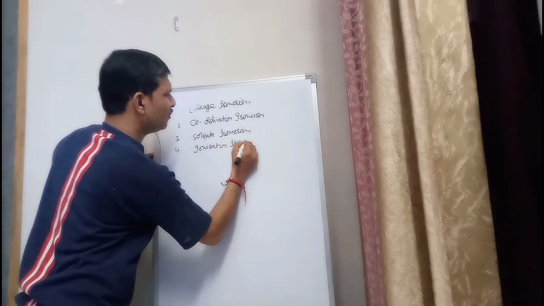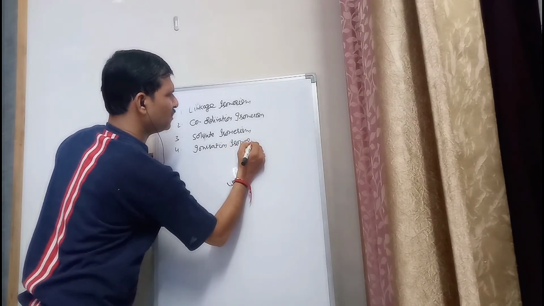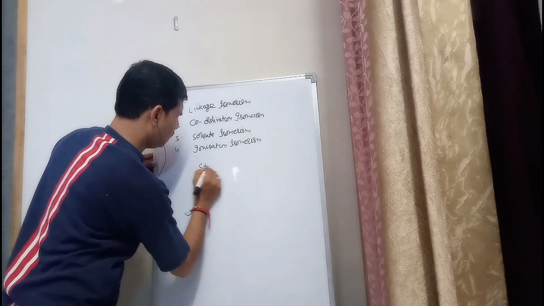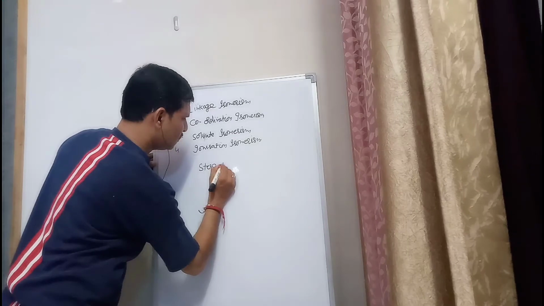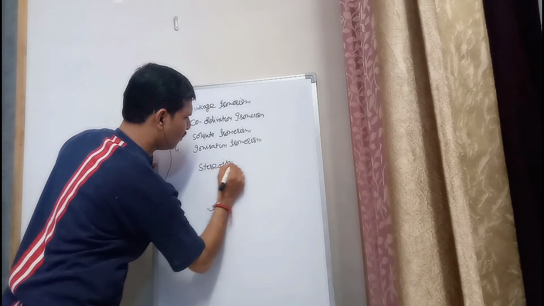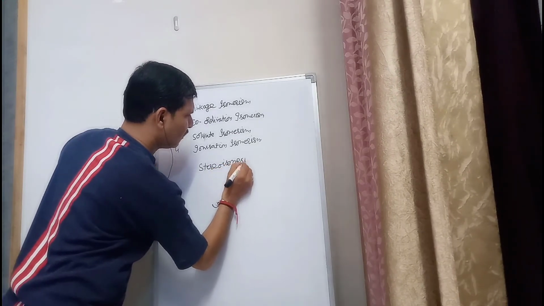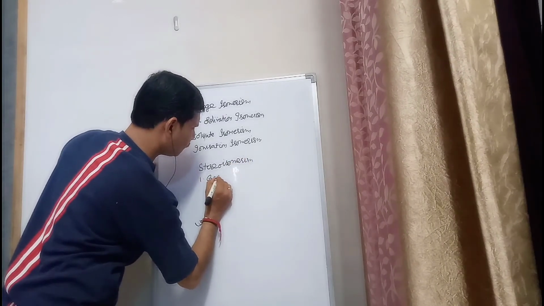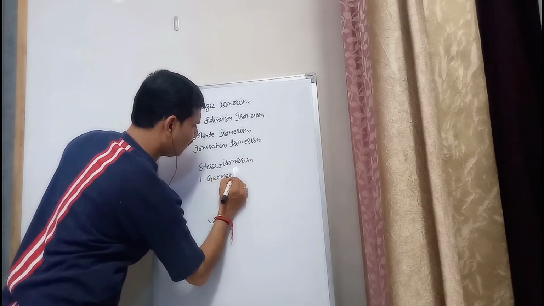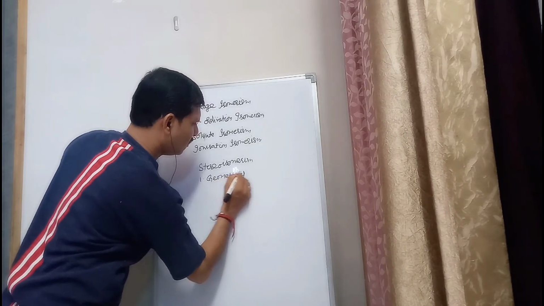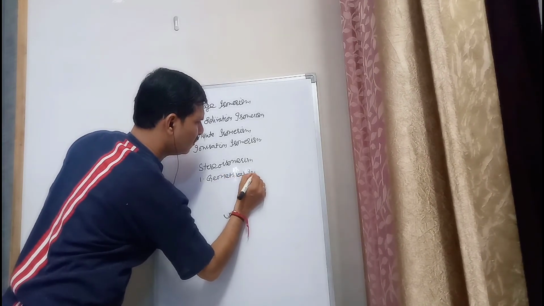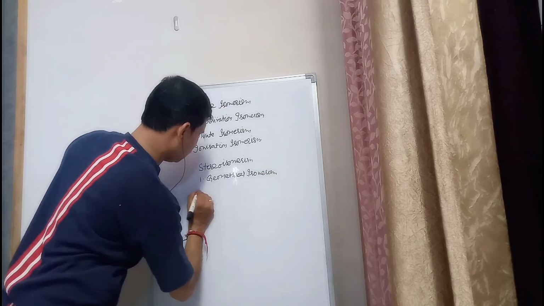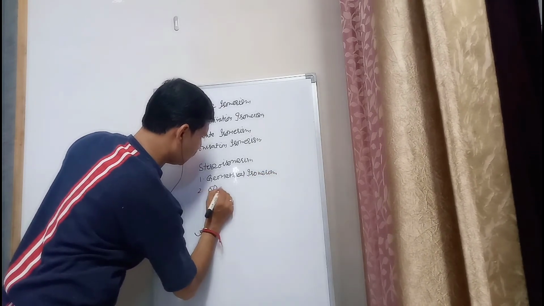Now we are going to study stereoisomerism. Stereoisomerism is again of two types. First is geometrical isomerism and second is optical isomerism.